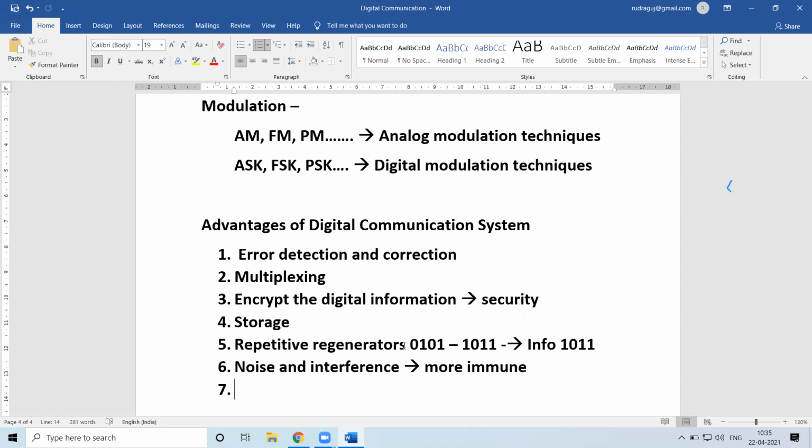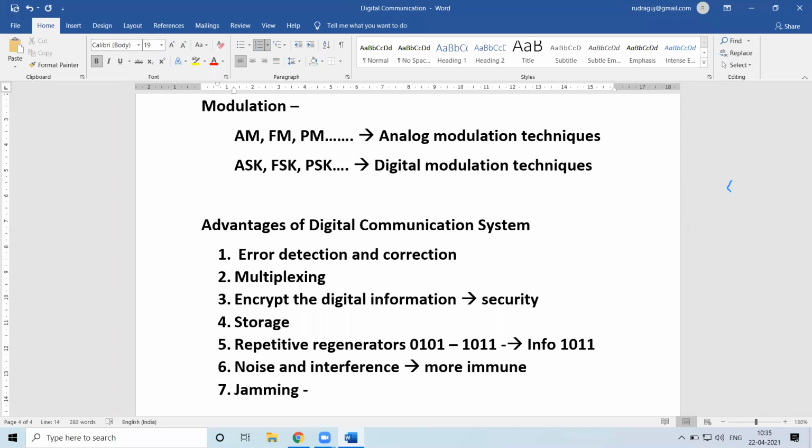So another point which comes is jamming. So we have heard about jamming, right? Signal jamming can be avoided using digital communication systems.